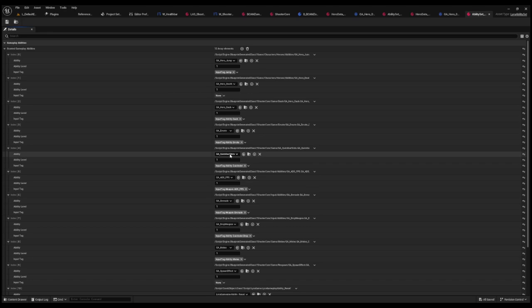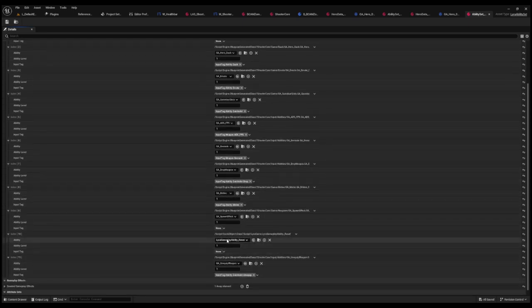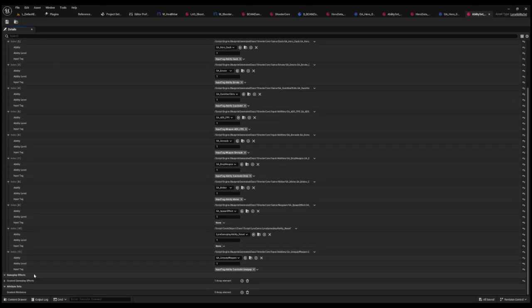Emote, quick bar slots, right, for the HUD. ADS FPS, that's where I right-clicked and instead of ADSing in third person, it ADS'd in first person. This is not part of Lyra. This is an ability that I added myself. A grenade, drop weapon, that's a new one that I added, thanks to Dev Kitty Diaries for that one. Melee, spawn effect, reset, the ability to actually reset stuff, and then unequipped weapon, another one from Dev Kitty.